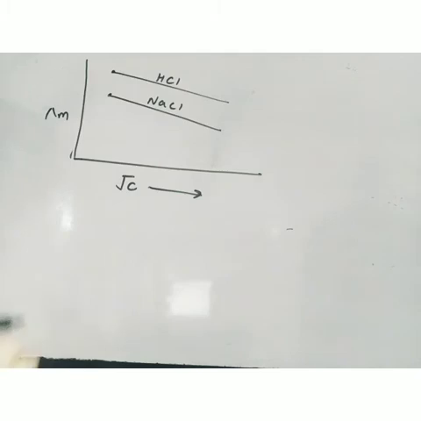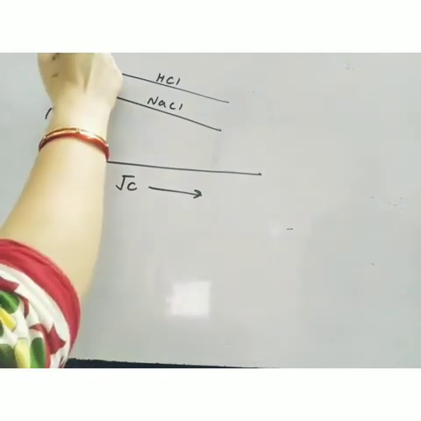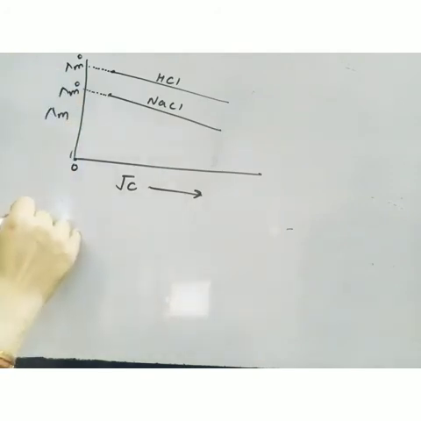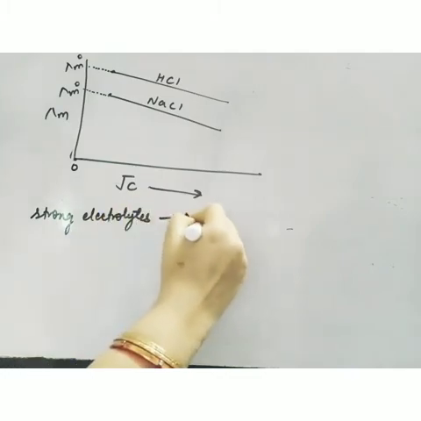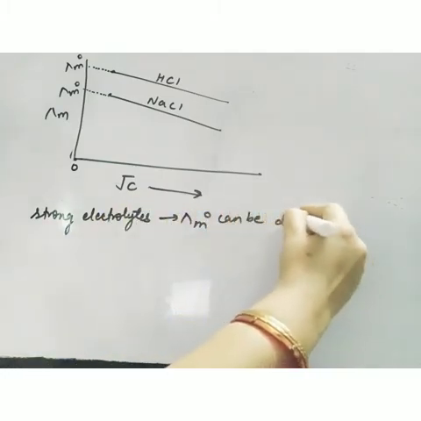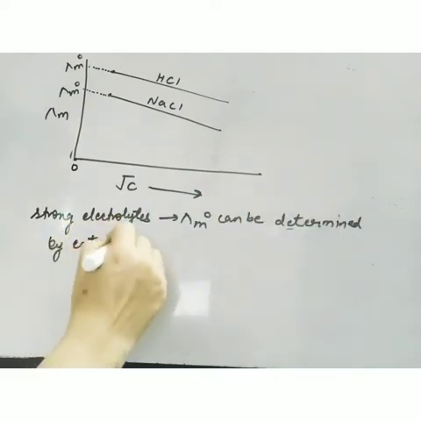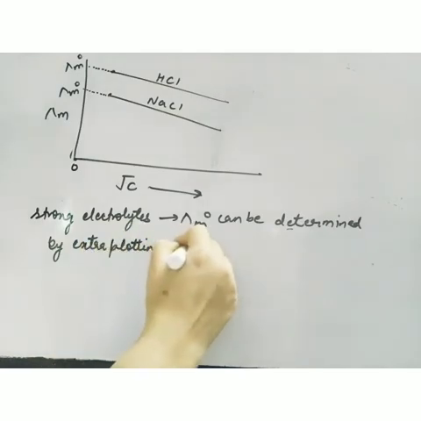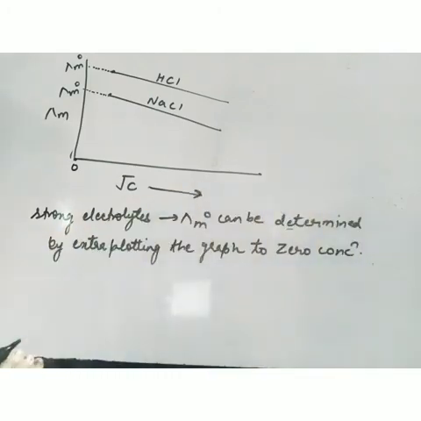So how to find out lambda m naught? This is zero concentration. So lambda m naught can be determined by extrapolating the graph. So this is lambda m naught. So for strong electrolytes, we can say that lambda m naught can be determined by extrapolating the graph to zero concentration. And for different electrolytic solutions, we have calculated the lambda m naught.